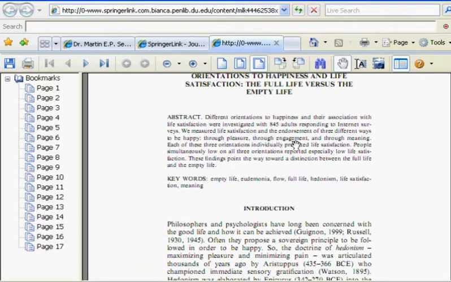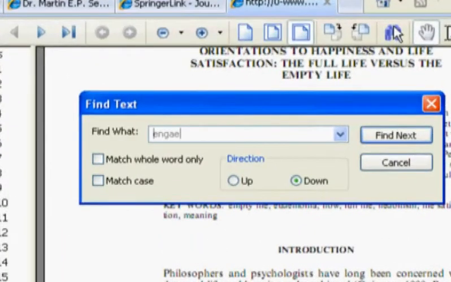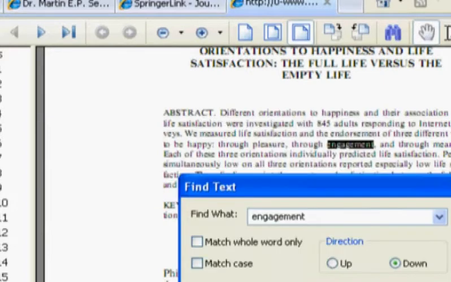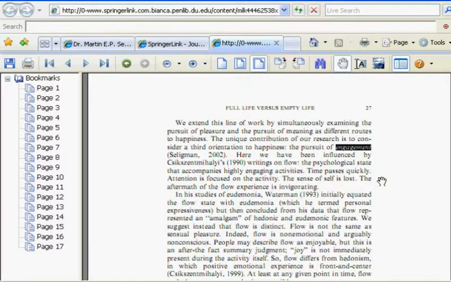Well, I'll say that World of Warcraft brings me pleasure, but what about that idea of engagement? So let's see if we can find engagement in the rest of the article, because we really need to know how they're defining engagement. Seems like a term that can have multiple meanings. So let's go over our first instance of engagement, and here it is.